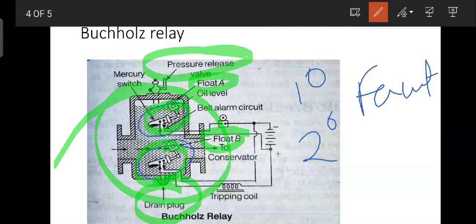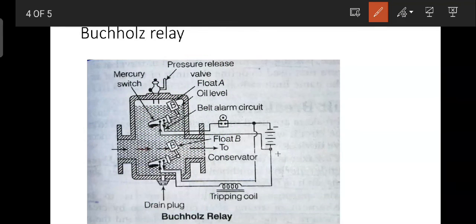Okay, let me erase first. So the heating of the coil goes beyond the specified temperature, and then our Buchholz relay will be tripped, and it works first on the alarm circuit.